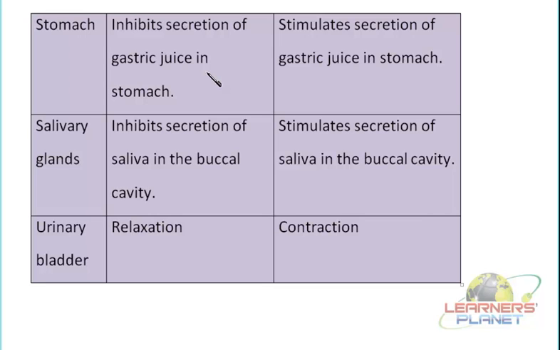And if it is relaxed all the time, there will be a continuous outflow of the urine, which should not take place. So that is further controlled by the contraction, and this contraction is maintained by the parasympathetic system. So this is how the sympathetic and parasympathetic systems work together so as to control the various different functions of our body.